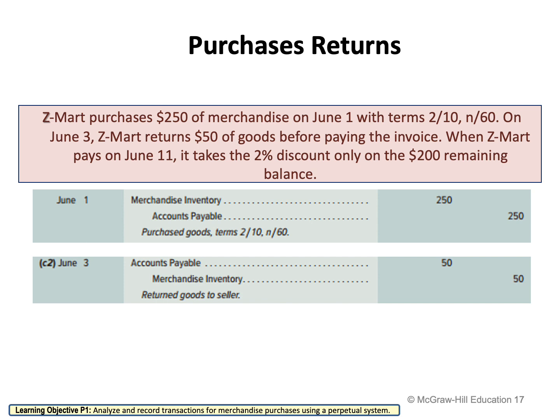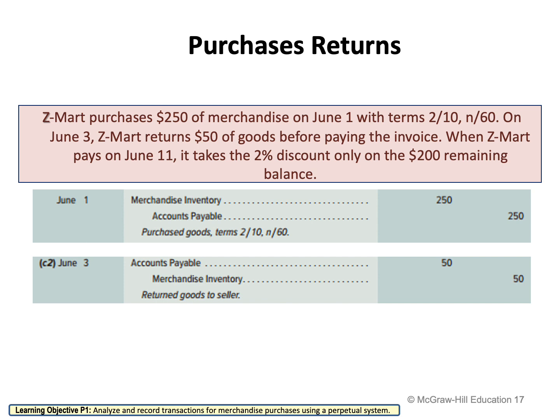And then my inventory will decrease on the credit side. Why? Because I'm returning some of the merchandise, so it means that my inventory is decreasing. How much is it decreasing by? $50, which is the returned amount.